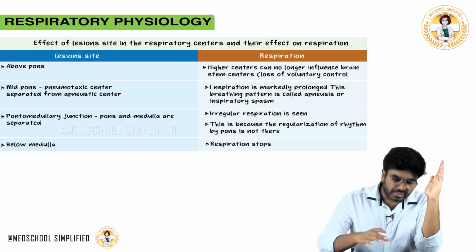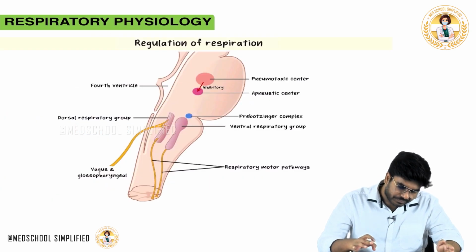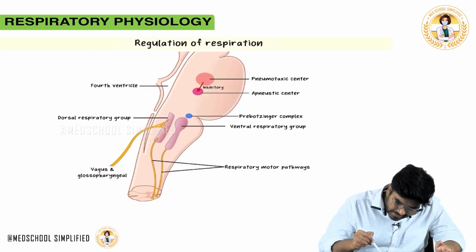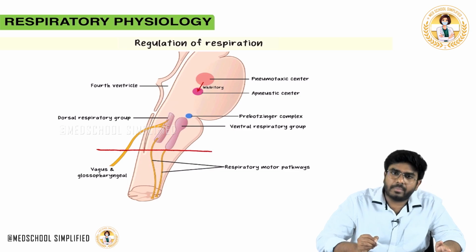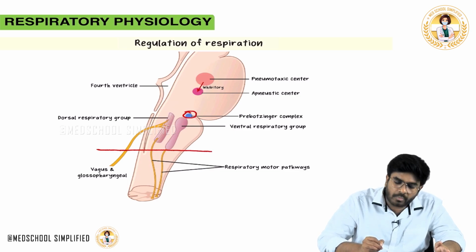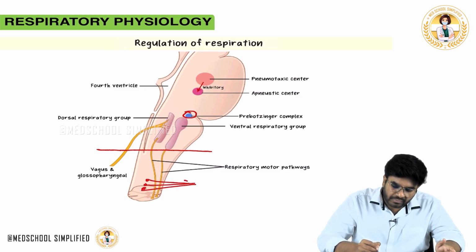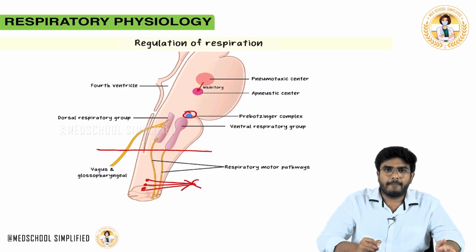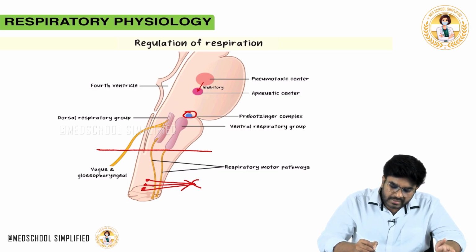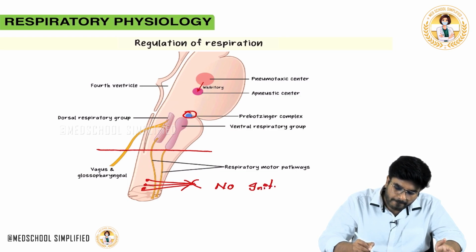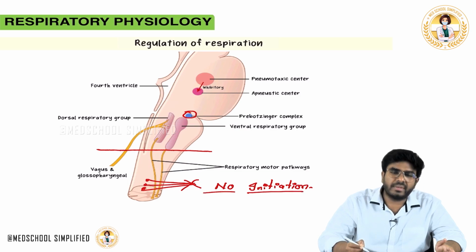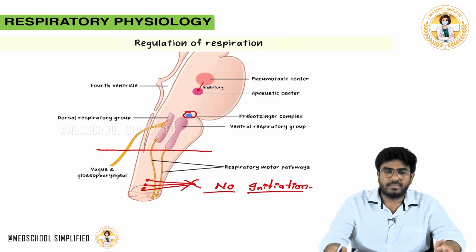Whenever there is a lesion in the medulla, please look here, guys. Whenever there is a lesion at this level, what will happen? The BG complex, the pacemaker, cannot control the C3, C4, C5 spinal nerves, that is the phrenic nerve. Whenever the phrenic nerve is not stimulated, simply there is no initiation. So what happens? Respiration stops.